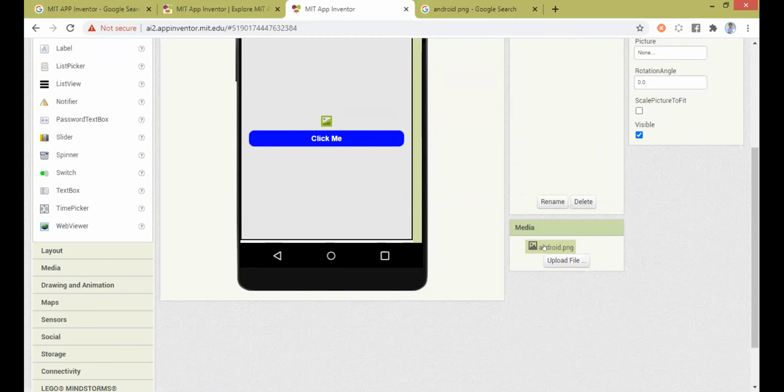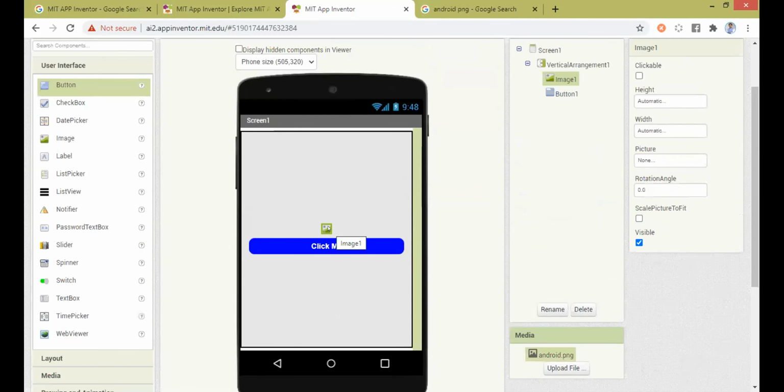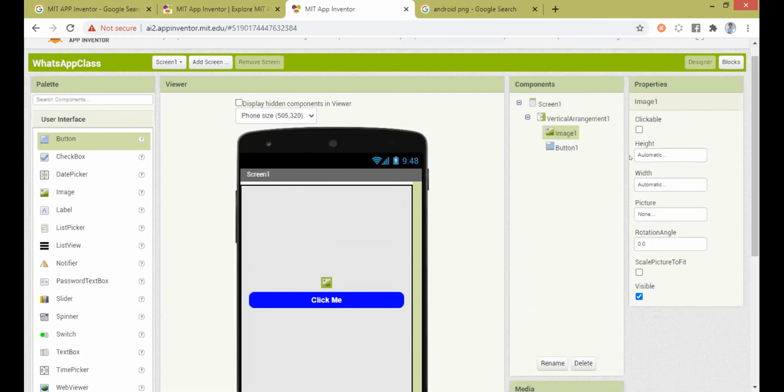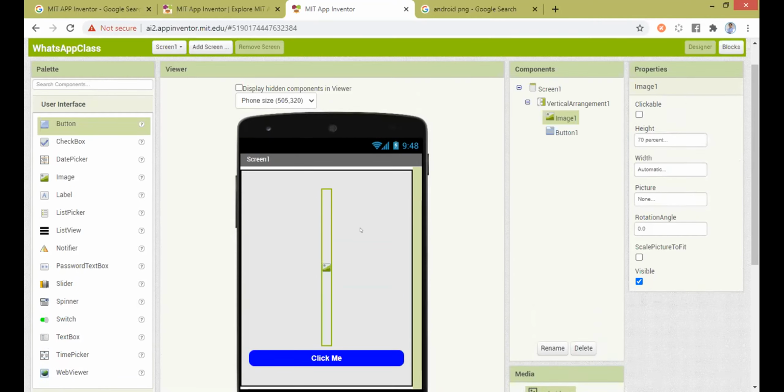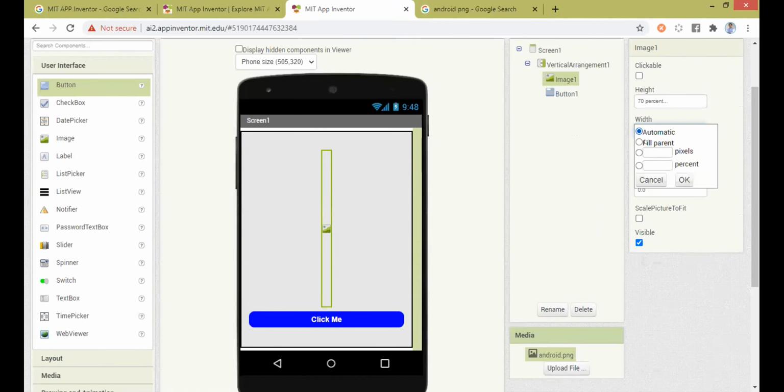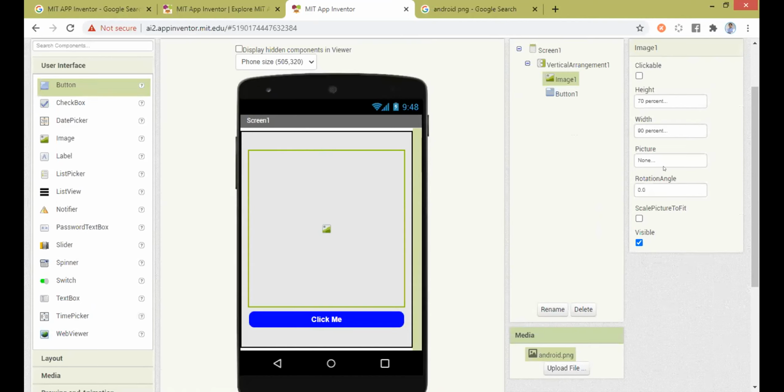Okay, the file is now here, and you need to set this image to this. So let me now adjust the properties. First is height. Let me say I will have the height like 60%, no, 70%. Yes, right, and the width like 90%. Yes. And now I need to bring in the picture. See here, you have the property known as picture, right? Click on that. You will have a lot of options. Android.png and OK. Over. So now the app design is over. Very easy.